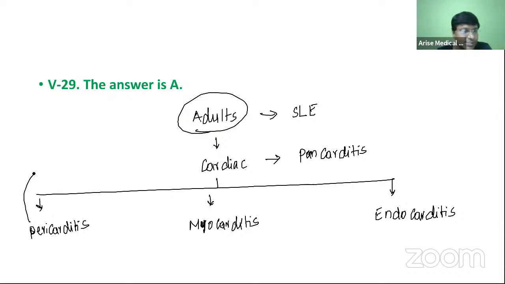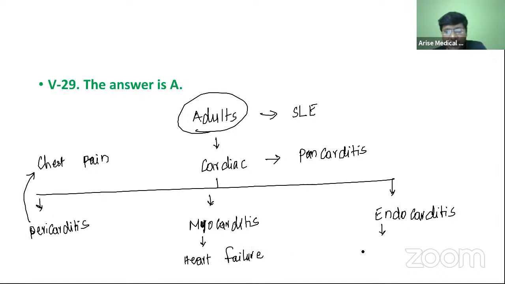So pericarditis, they present with chest pain. Myocarditis, they present with heart failure. Endocarditis, they present with valvular pathologies. That is nothing but Libman-Sacks endocarditis.